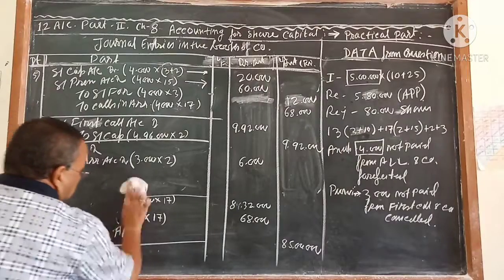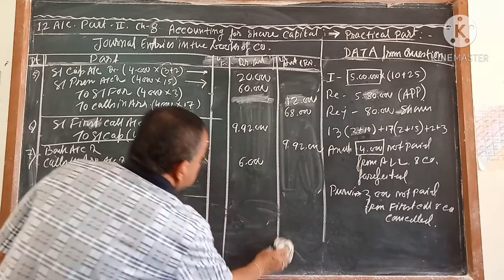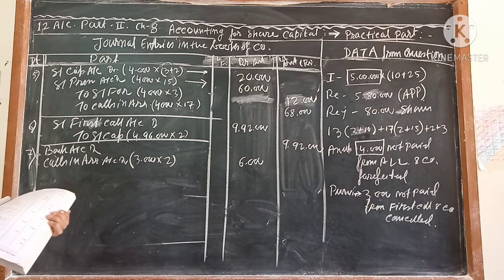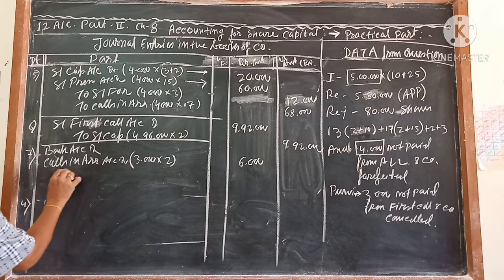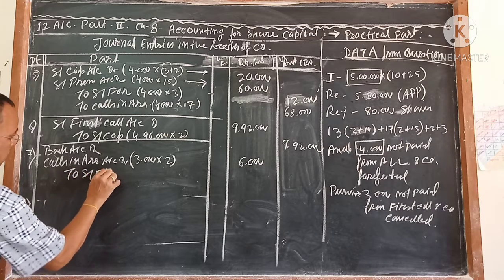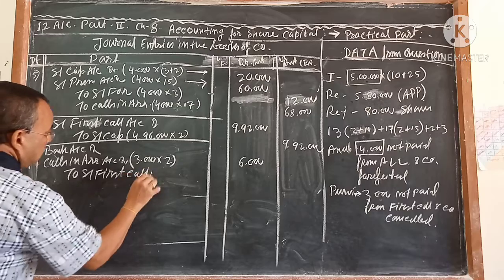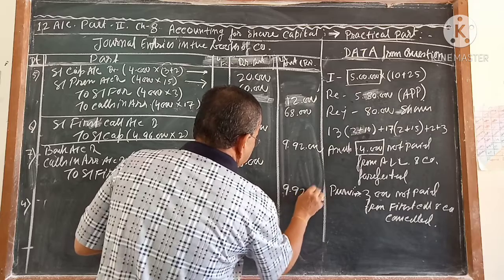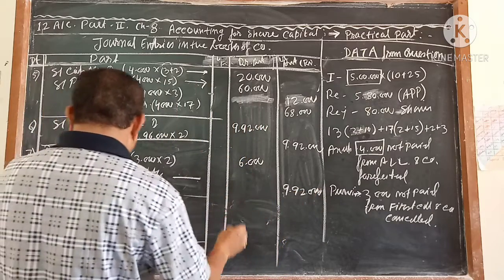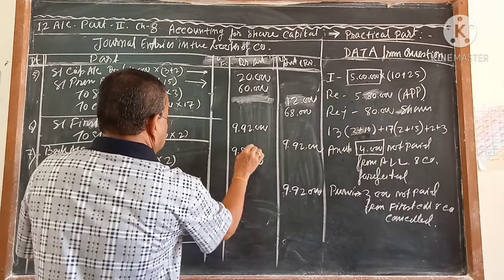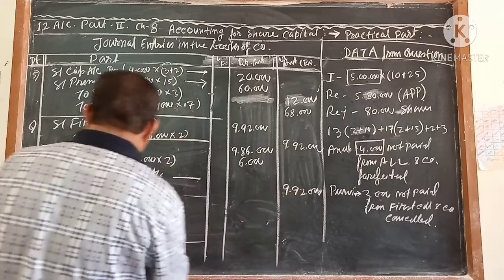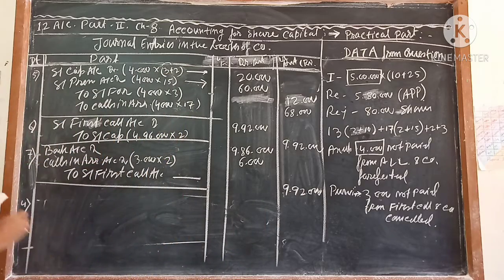And the remaining amount you have received. How much should you receive? 992. Bank account debit, calls in arrear account debit to share first call. Share first call balance you already know, that is 992. If you deduct 6 from 992, you will get 986. This is called a receiving entry.